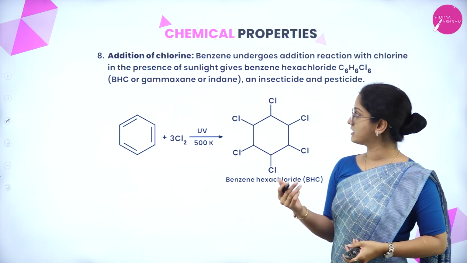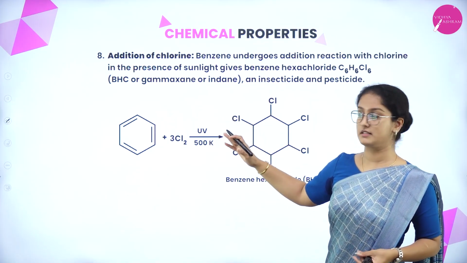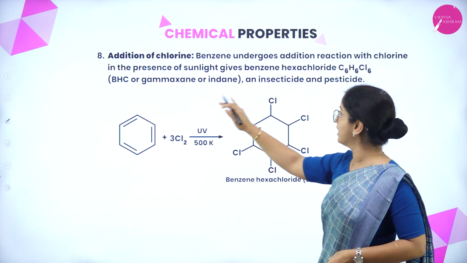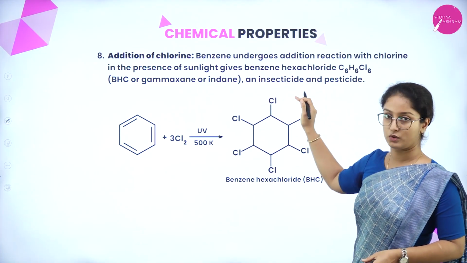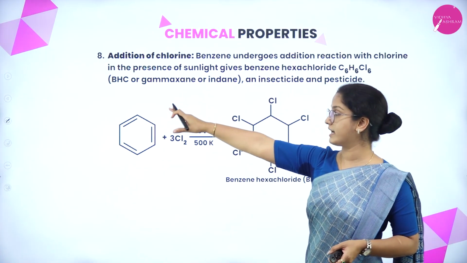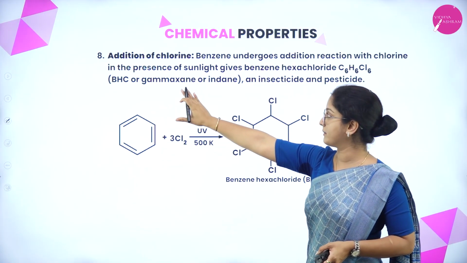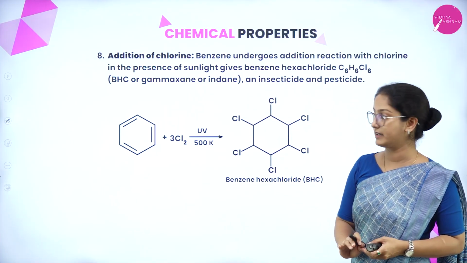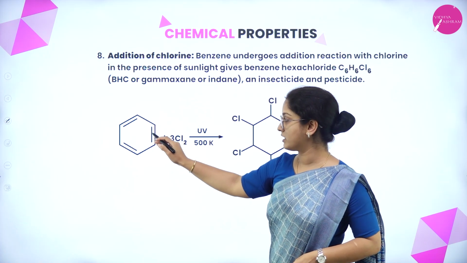The next type of reaction involves addition of chlorine to the benzene ring. Benzene undergoes an addition reaction with chlorine in the presence of sunlight. That gives benzene hexachloride, having the formula C6H6Cl6. It also has other names, that is BHC or gammexane or lindane, which is used as an insecticide or a pesticide. Benzene has 3 pi bonds again.